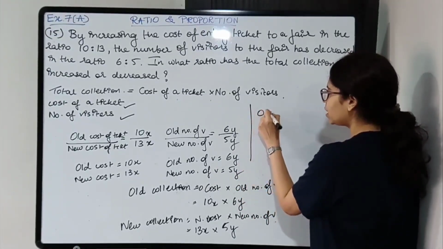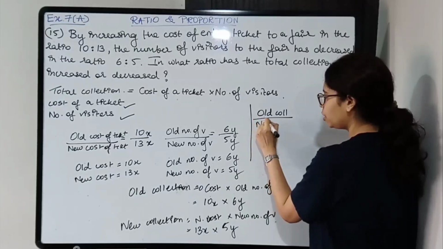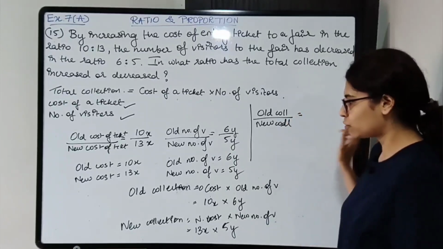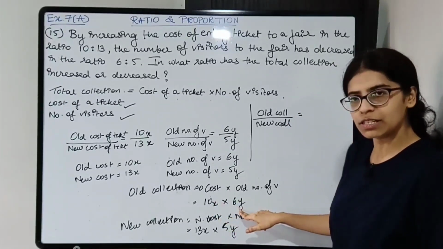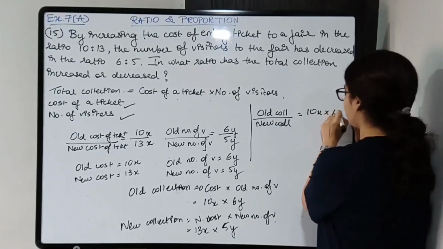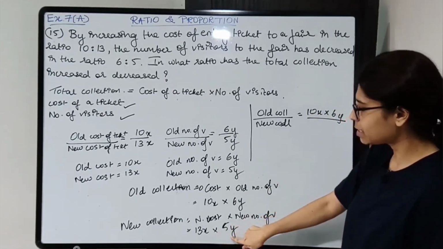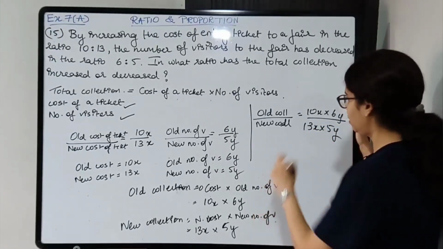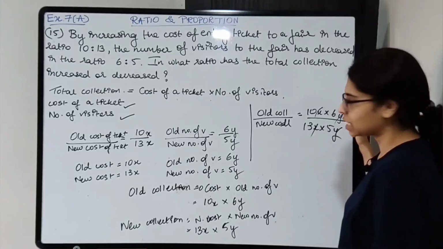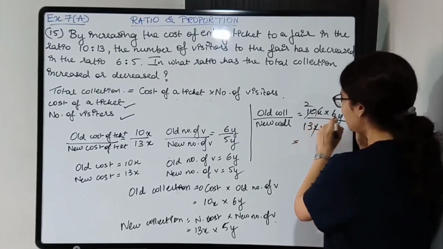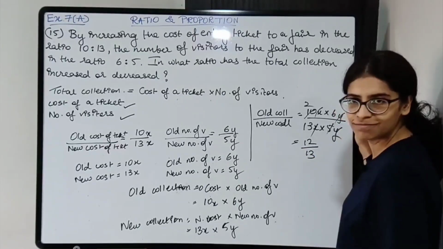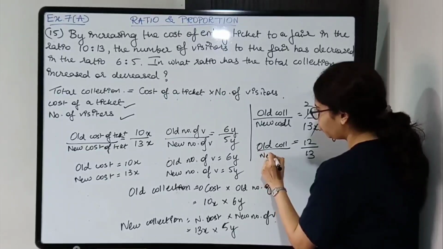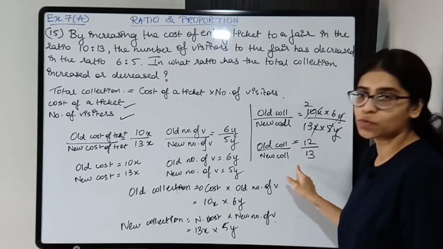So old collection upon new collection का ratio. Okay, so old collection is 10x into 6y, ठीक है, and this is 13x into 5y. Alright, x y will get cancelled. 5 2s are, so 2 6s are 12 upon 13. Okay, so old collection upon new collection is in the ratio 12:13.